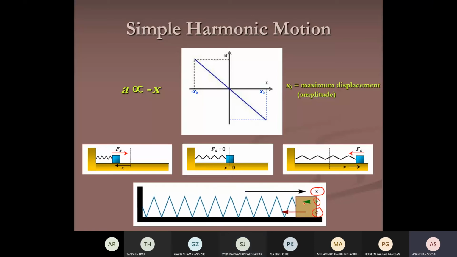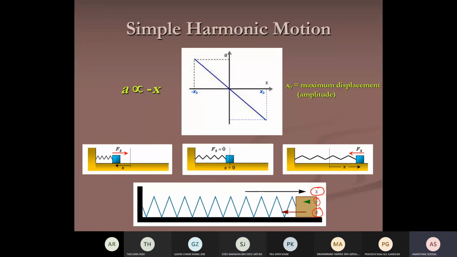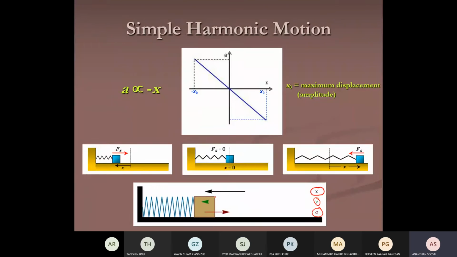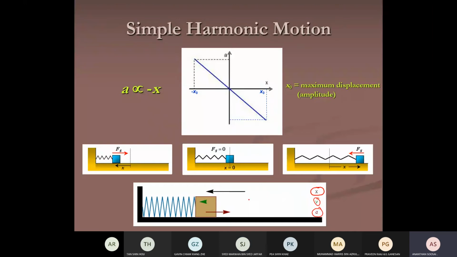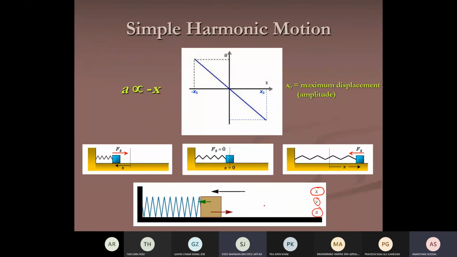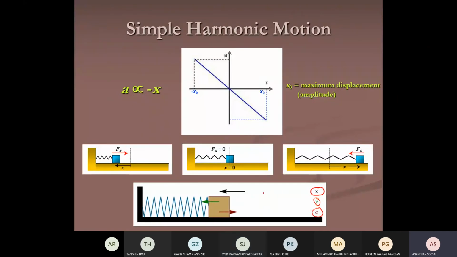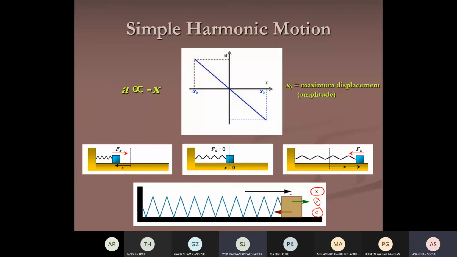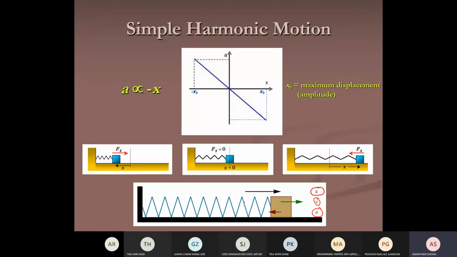We will come back to the green arrow, the velocity. Okay. Velocity, does it make sense? Let's go a little into the velocity, the green arrow. Where does the particle moving horizontally move faster, at the equilibrium or at the edge, at the maximum displacement?